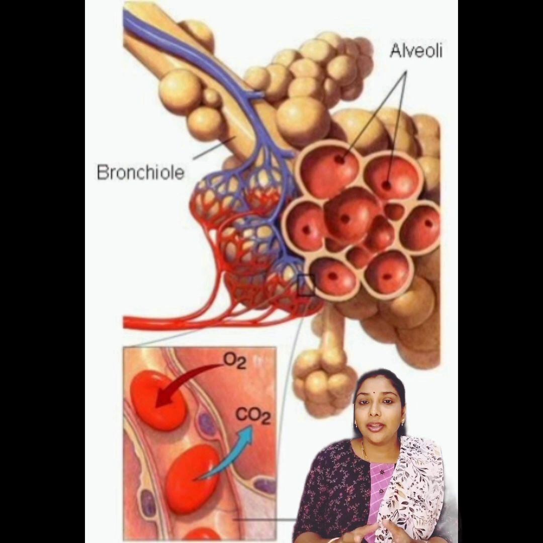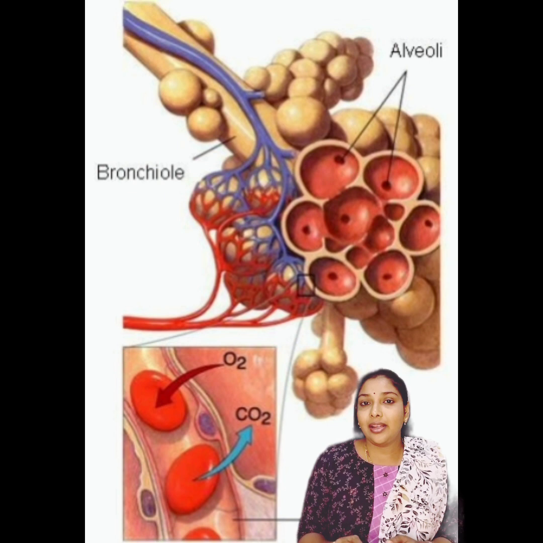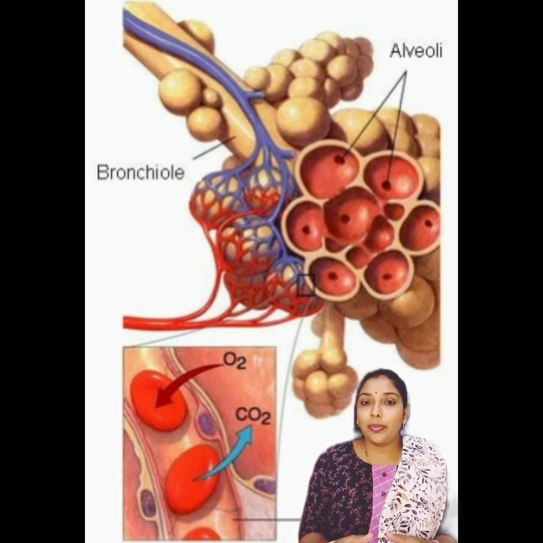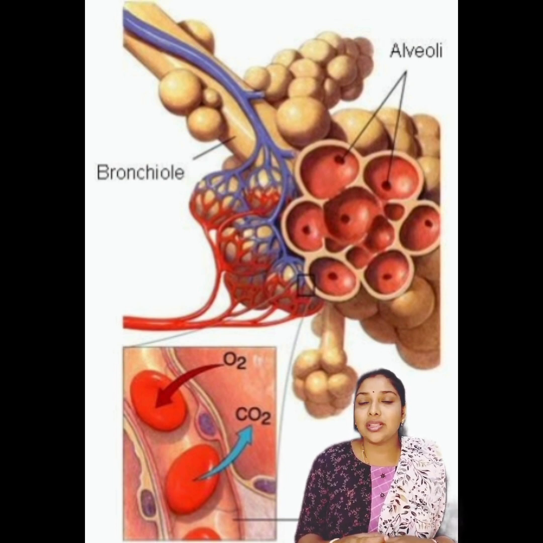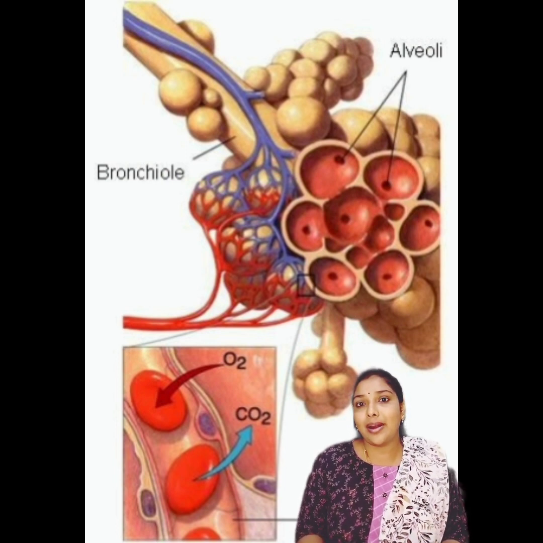The oxygen reaches the alveoli, and the blood which is moving through the capillaries will attract these oxygen molecules with the help of a pigment. You know that our blood consists of a pigment, that is hemoglobin, which binds the O2 oxygen molecules, and the blood cells will carry it to all parts of the body.